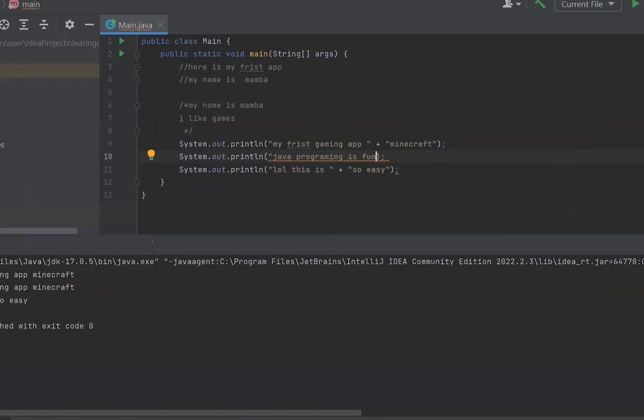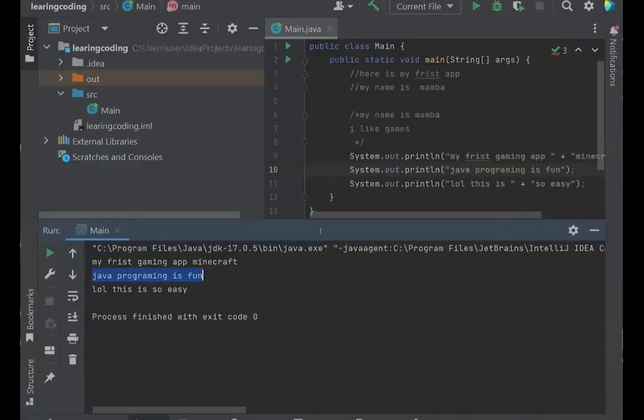Oh, I made a mistake. Let me quickly correct that. Yep, I'm good to go. And if I run this, it should show me right here. Very good. So System.out.println, Java programming is fun, is a command on its own. Is that right? And for every command, what you need to understand is that it's followed by a semicolon. We are coming to that.